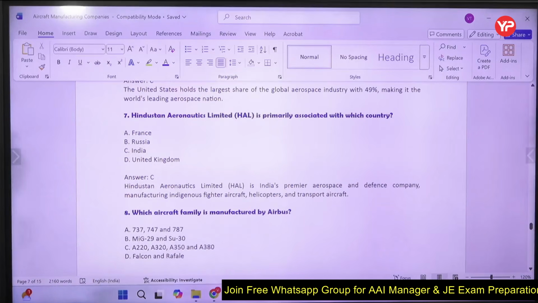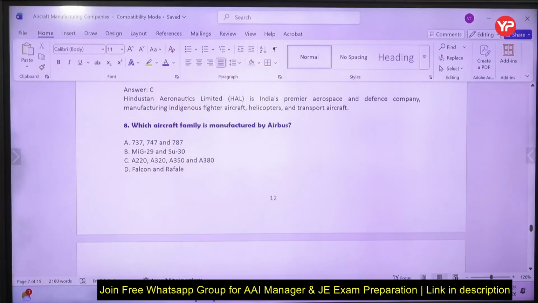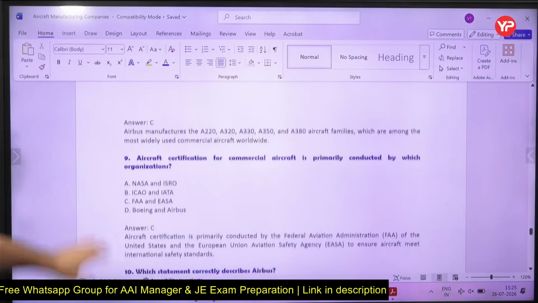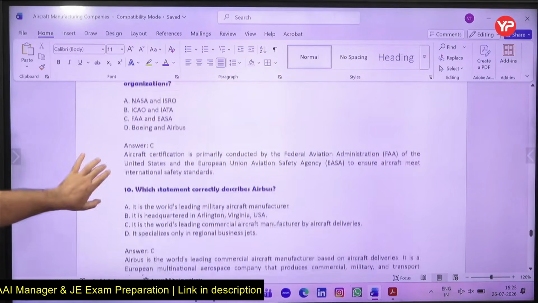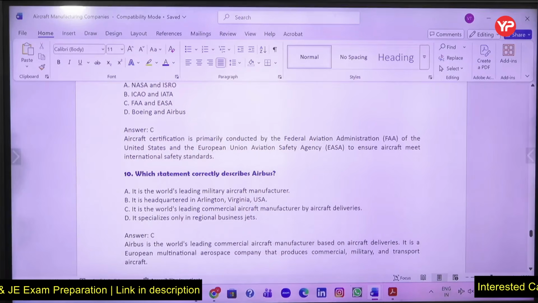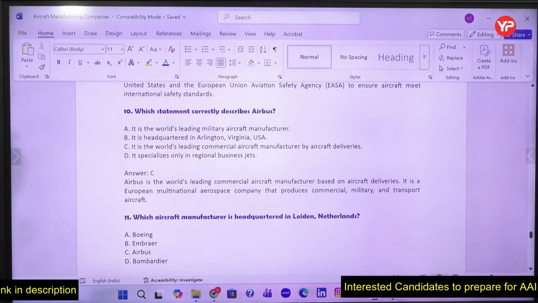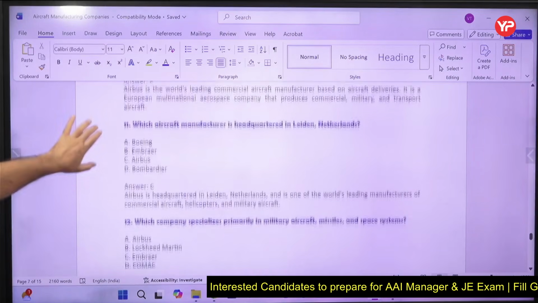HAL, India. Airbus: all the planes start with A. Aircraft certification is given by FAA and EASA. The world's leading commercial aircraft manufacturing company is Airbus.